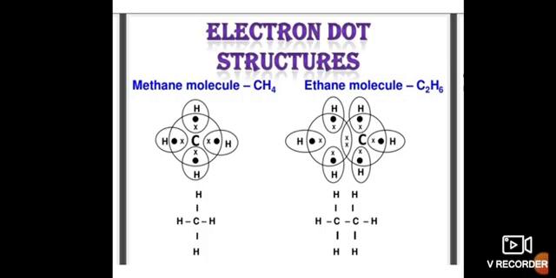In ethane molecules, two carbon atoms generally form a single bond, while all six hydrogen atoms, three bonded to one carbon atom and another three bonded to the other carbon atom, form the electron dot structure.